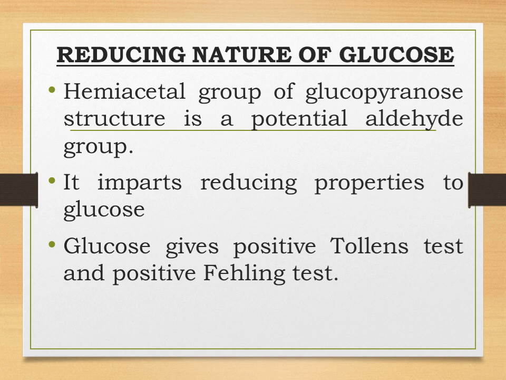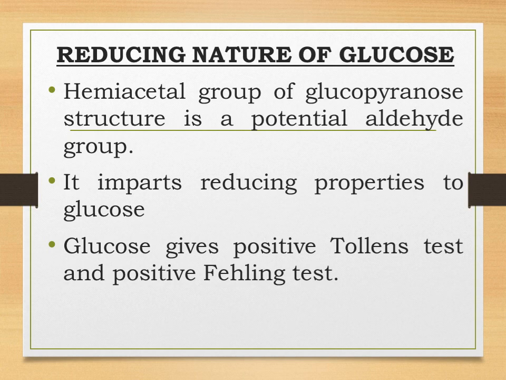Now we know that glucose is a monosaccharide that has a cyclic structure with a free hemiacetal group. So now in solution phase, the cyclic structure of glucose will open up at the carbon bearing the hemiacetal group. Now during this ring opening, the hemiacetal group changes into aldehydic group. So all the carbohydrates that are reducing sugars bear a free aldehydic group in their solution phase. So that is called the reducing nature of glucose.